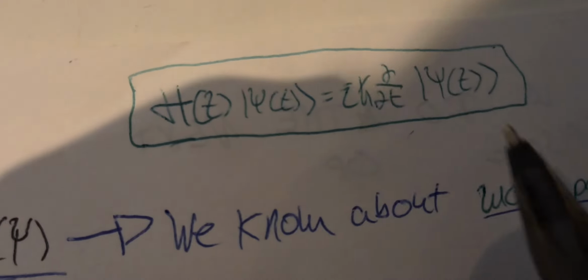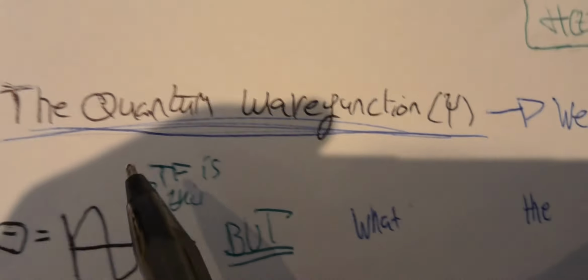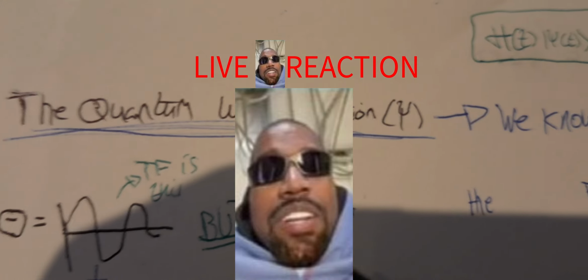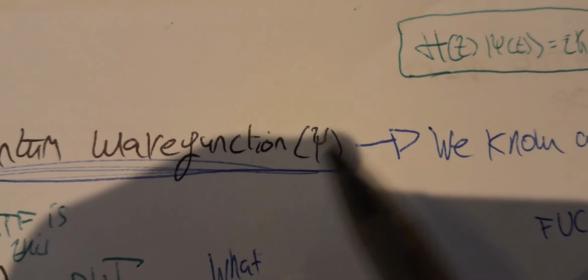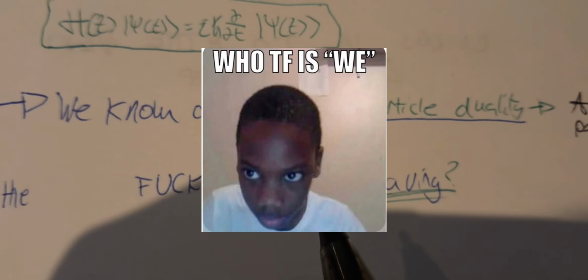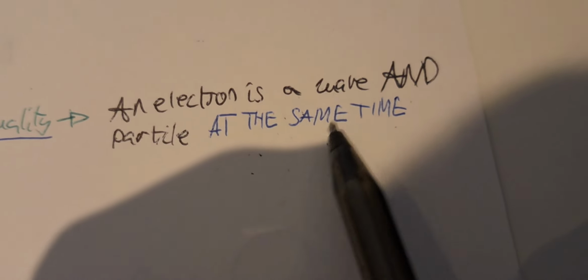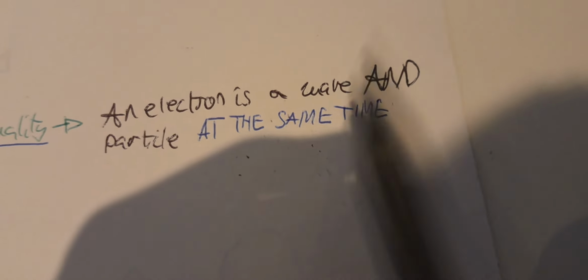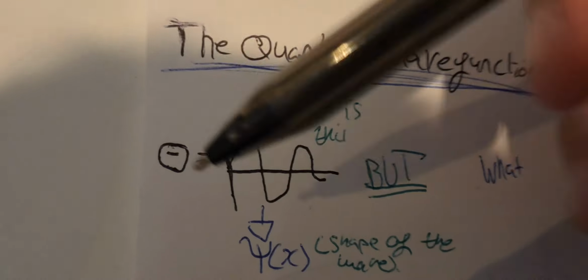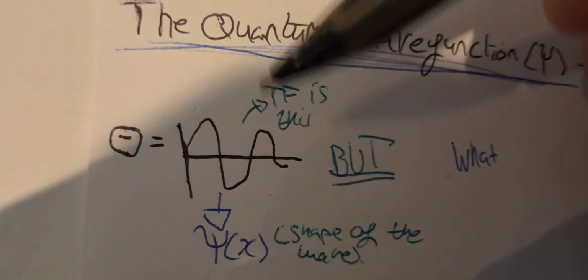I don't understand this big equation over here, right? What you need to know about is the quantum wave function. It's denoted as the Greek letter phi, and essentially, we know about wave-particle duality, right? Well, you better, because an electron is a wave and particle at the same exact time. That's what it means, right? So look at this electron over here. This electron is represented by a wave, right?